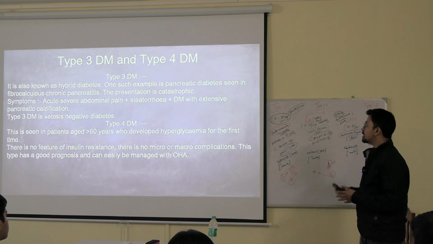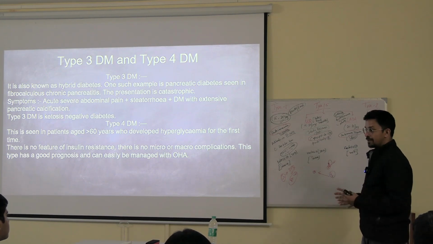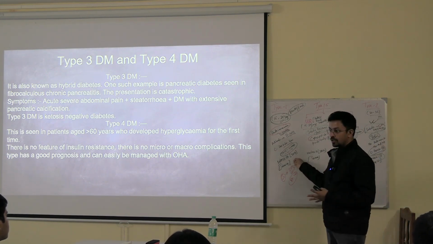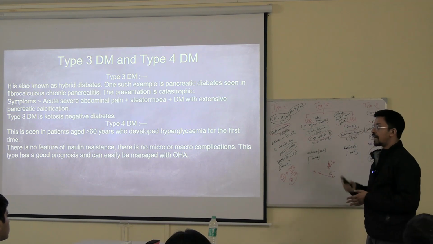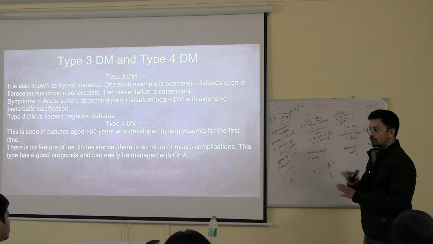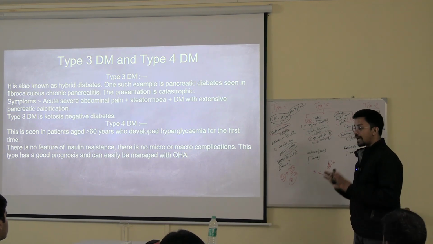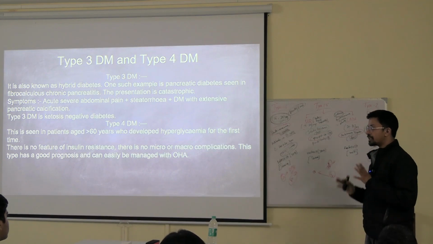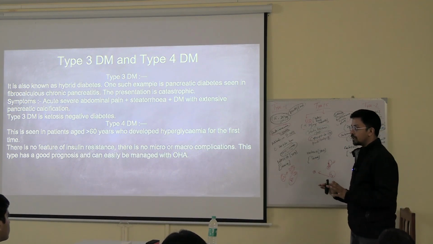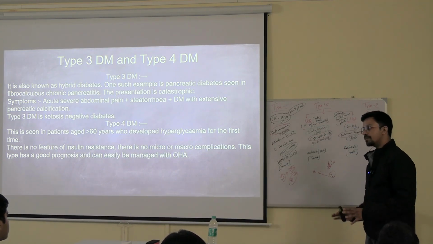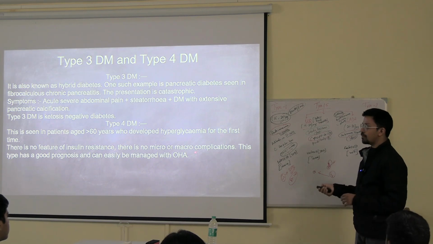Macro complications means somebody who is having diabetes all of a sudden presenting with DKA, or else there is one more condition, hyperglycemic hyperosmolar state. Don't have to remember it now. These are acute complications, all of a sudden severe complication. The patient is presenting with severity. You have to immediately treat the patient, otherwise the patient will die. These are the macro complications.